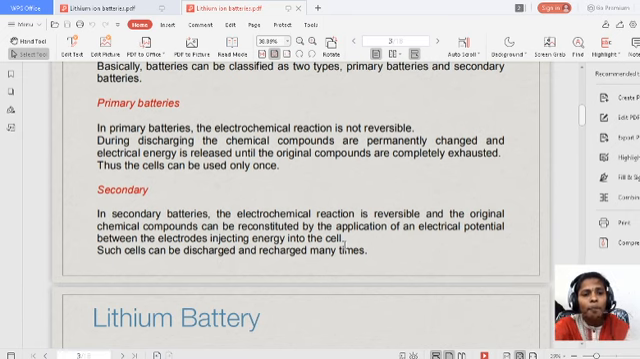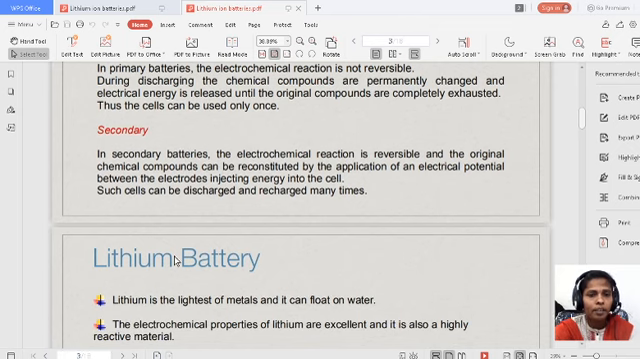So when we apply the current, the reverse reaction takes place. That means electrical energy will be converted to chemical energy here. Yes. So that is a rechargeable battery. That means a reversible battery or rechargeable battery. So secondary batteries are called rechargeable batteries. Such cells can be discharged and recharged many times, like our mobile phone batteries.